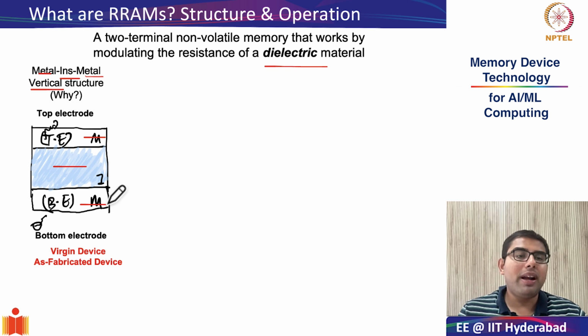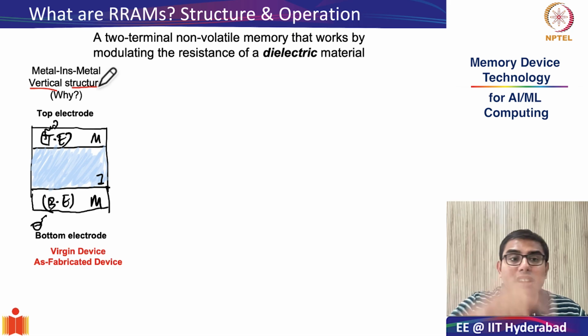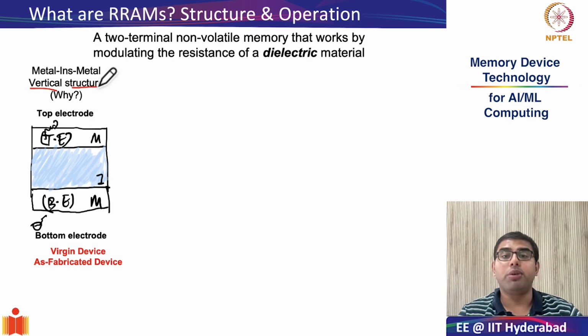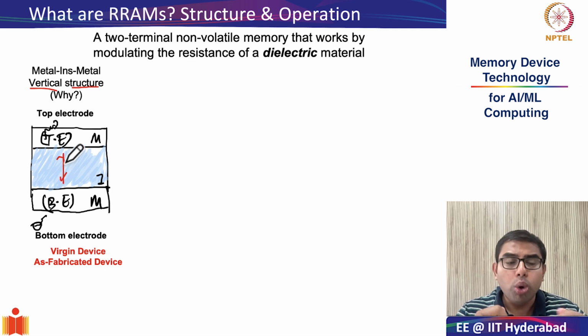Why is it called top and bottom electrode? This is because generally our RRAMs are structured in a vertical fashion. Why are they structured in a vertical fashion? As we will see, it is because of area and both voltage and power scalability. Why in terms of area scalability? Remember, for the same reason, we started preferring vertical cell structures in PC RAMs also, because it is much easier to make a very thin dielectric through thin film deposition techniques like PVD or ALD than to pattern lithographically two metal contacts side by side.